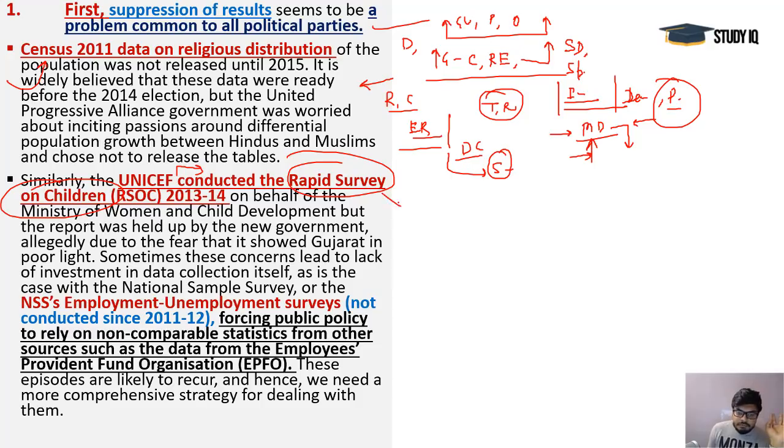So that data was very crucial, but they did not release the whole data, and that created a lot of problems. And you see, NSS's employment surveys, which used to be done on a regular basis till 2011, have now stopped. The Ministry of Statistics was given the main responsibility to publish the right data about the situation of the country, and for that only these NSS and CSO offices were created.